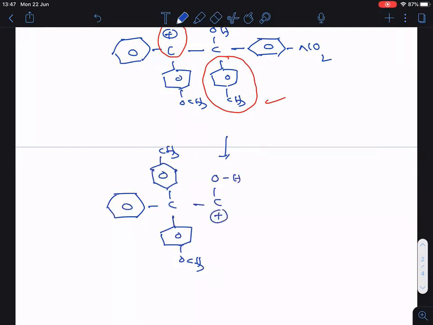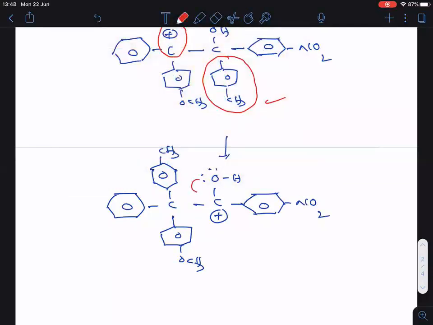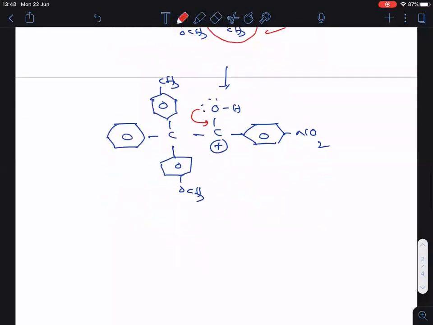Now here carbocation is formed. Back bonding support is there, therefore this oxygen will give a lone pair here.